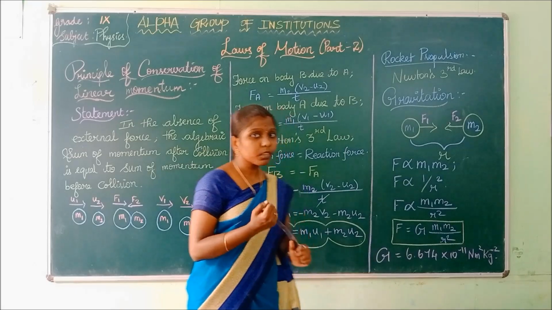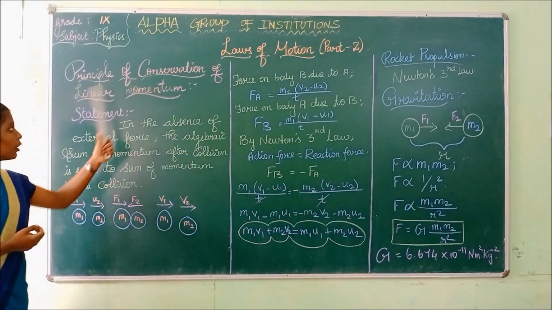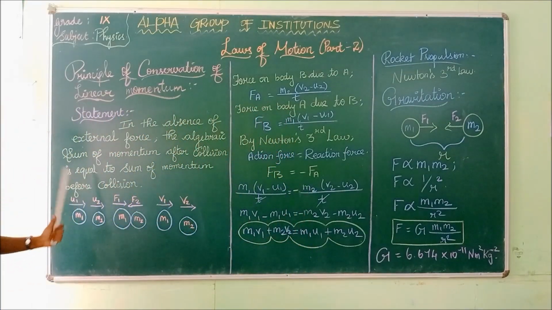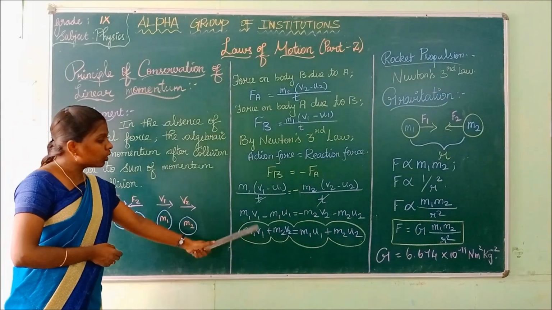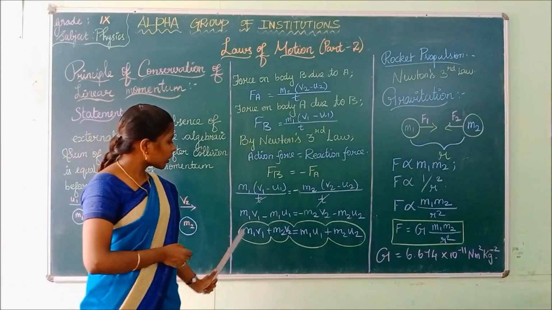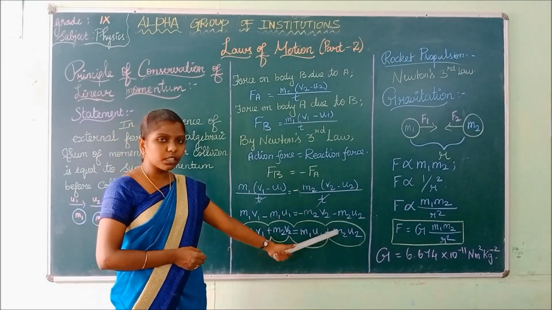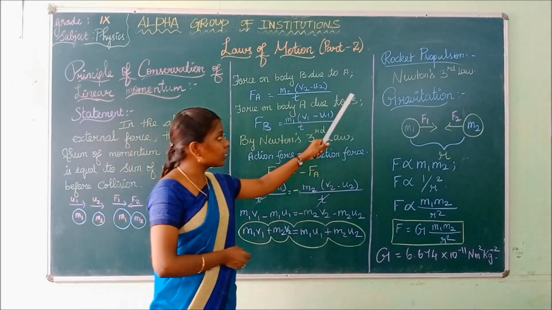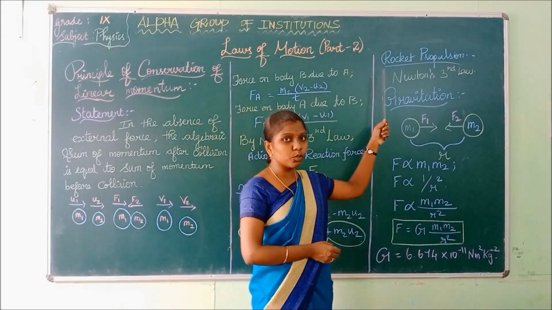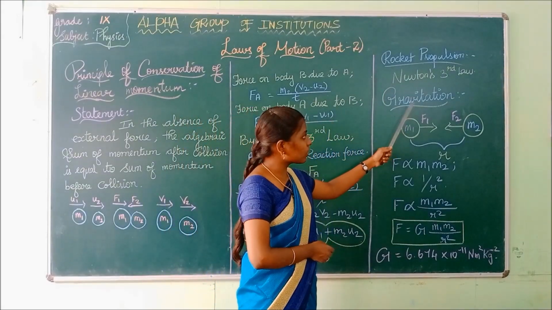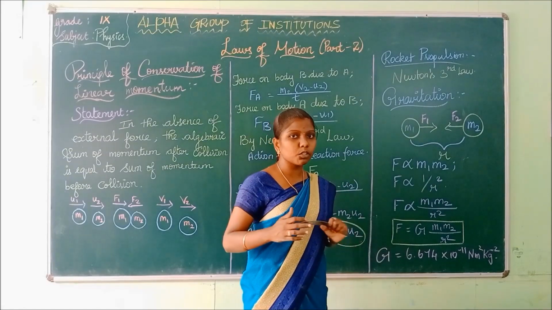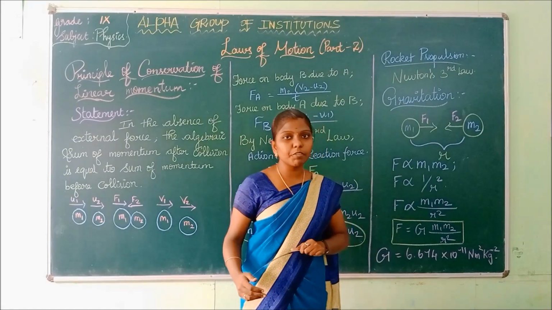Is it clear? We have seen the principle of conservation of linear momentum and proved the law by the derivation m1 v1 plus m2 v2 is equal to m1 u1 plus m2 u2, and we have seen the example for Newton's third law of motion, rocket propulsion. Next is gravitation.